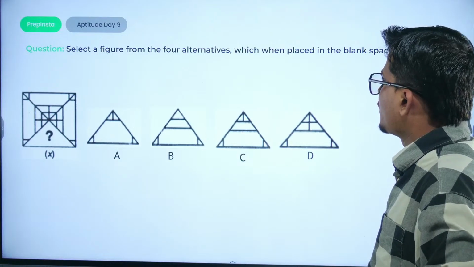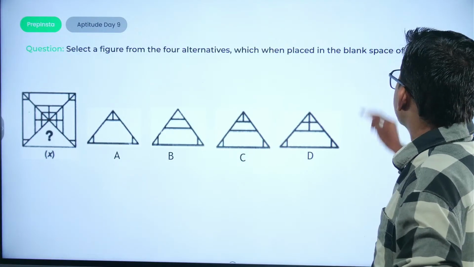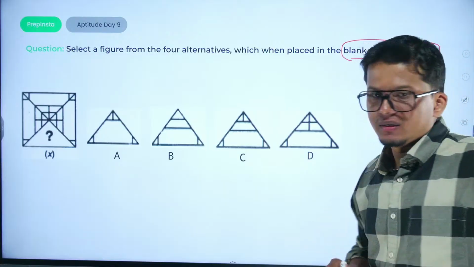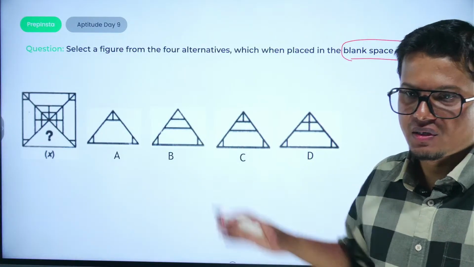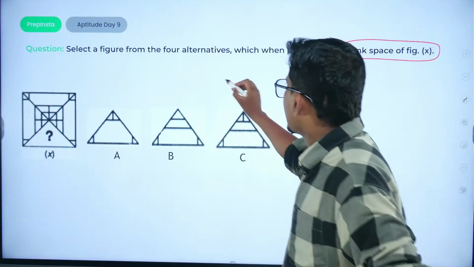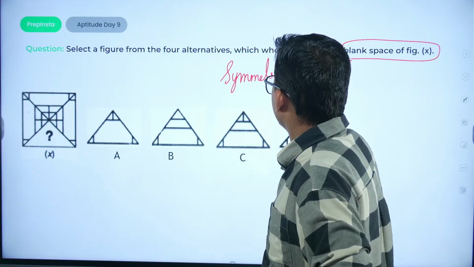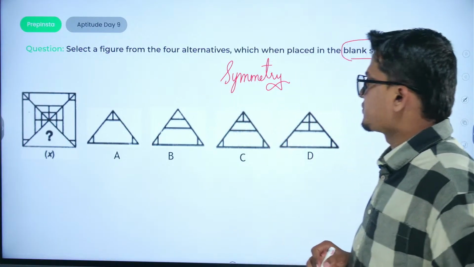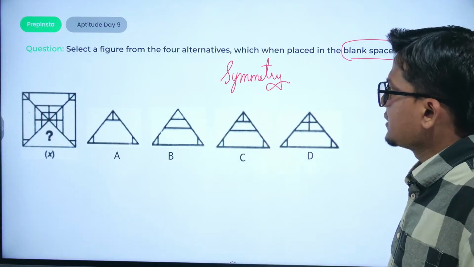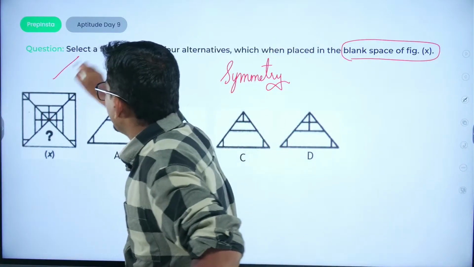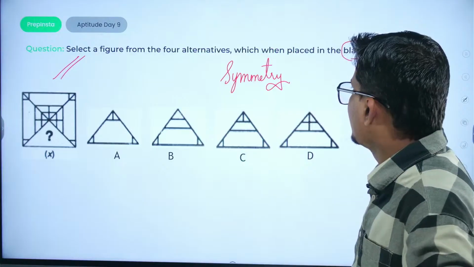Select a figure from the 4 alternatives which, when placed in the blank space of the figure, completes this particular figure. Okay, figure completion question. So we have to check the symmetrical figure here. Just check the symmetry here, in which the particular options need to be covered so that this object completes with a particular logic.